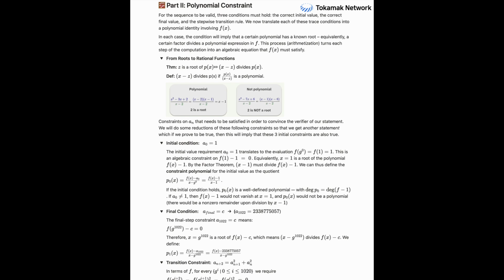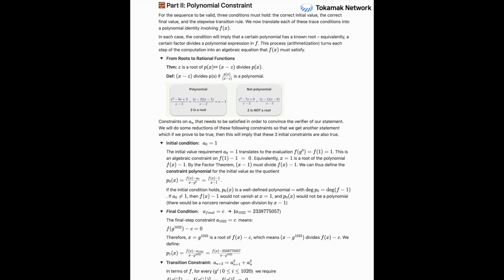Exactly. But how do you turn a rule like a[0] must be 1 into a mathematical equation that a computer can actually prove? It feels like bridging 2 different worlds, logic and polynomials. That's where arithmetization comes in. It's a clever process. STARKs translate these conditions into polynomial identities using a fundamental math concept called the factor theorem. The factor theorem. Okay, refresh my memory. Sure. Basically, if a polynomial p(x) equals 0 when x is, say, z, then (x - z) must be a factor of p(x). It must divide p(x) perfectly, leaving no remainder.